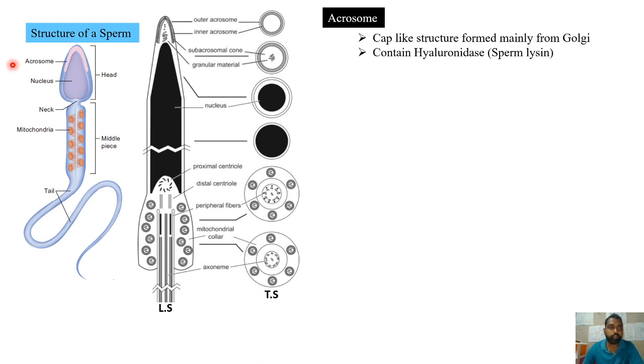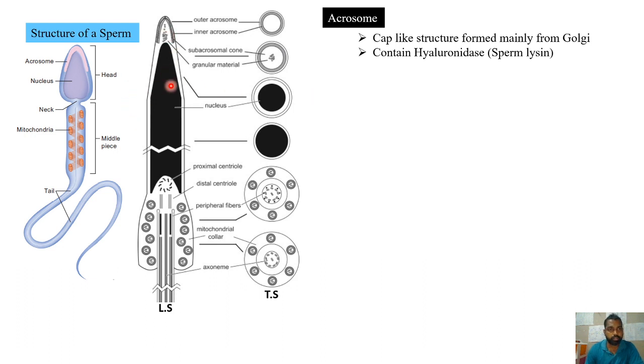The head consists of acrosome and nucleus. This is where the haploid nucleus is present. Now coming to this acrosome, it is a cap-like structure formed mainly from the Golgi. The important component of this acrosome is hyaluronidase. This is an enzyme also known as sperm lysin, which is helpful in the fertilization process for the spermatozoon to pierce into the ovum. So during fertilization, the sperm can penetrate into the ovum because of this hyaluronidase.